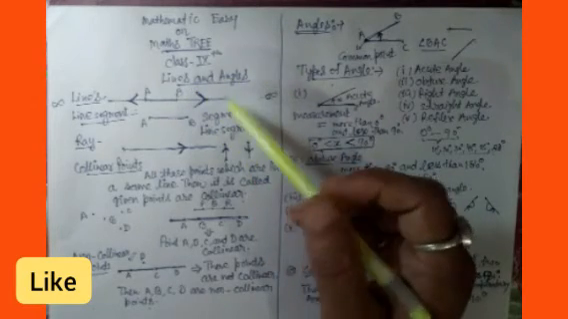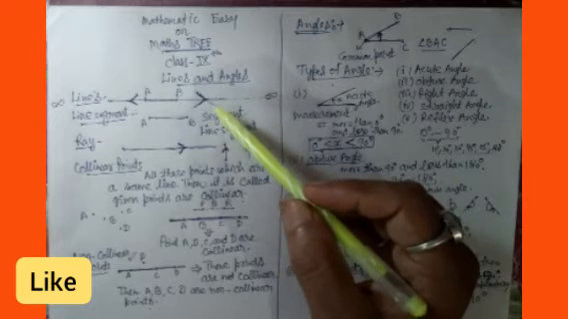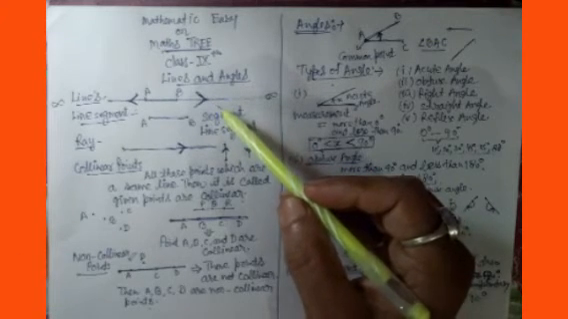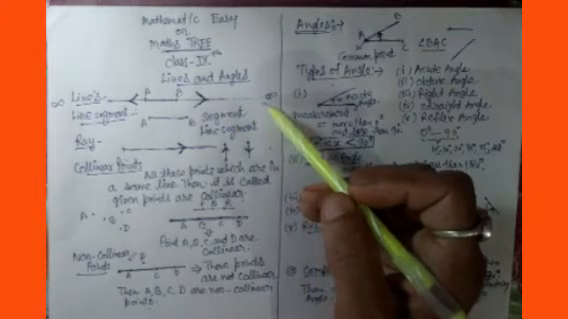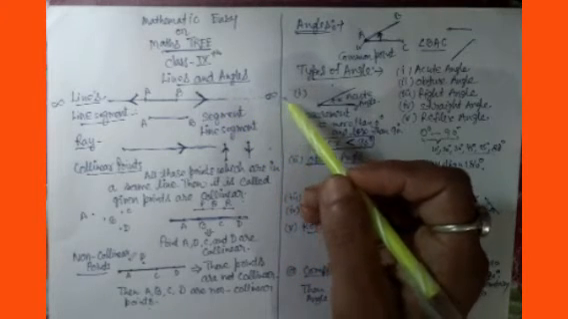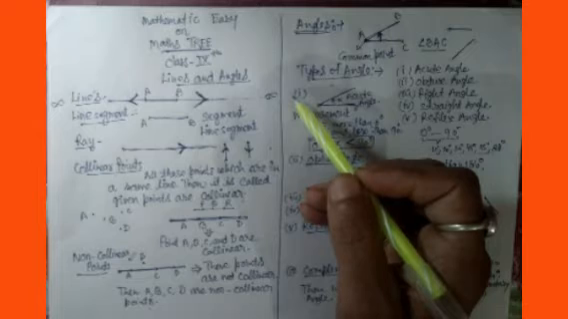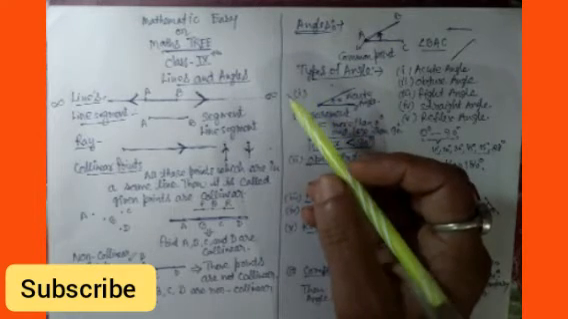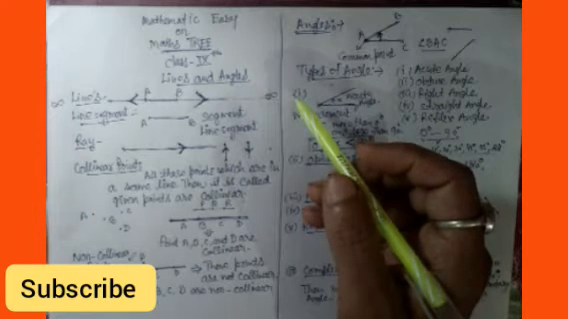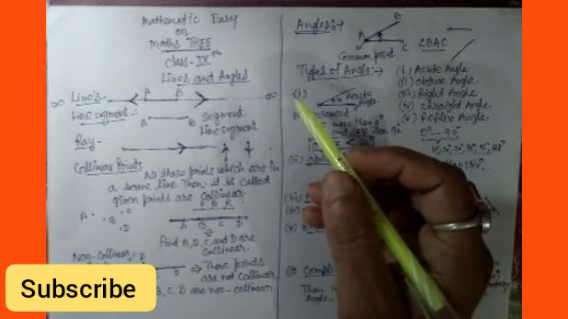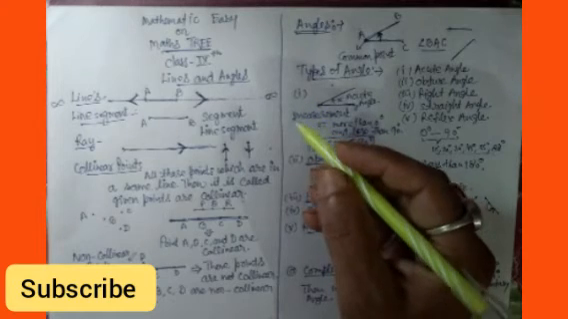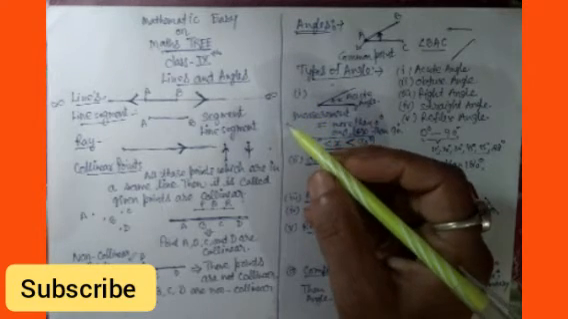A line means having two end points, and from both end points it moves in a long direction, of length infinity. Means from both end points the line moves in both directions up to infinity. Where it will finish, we do not know. So this is your line.